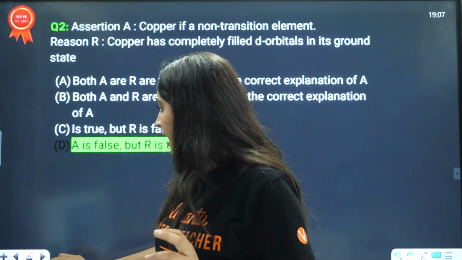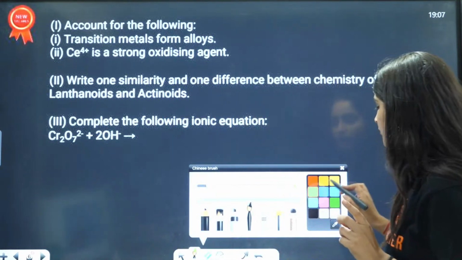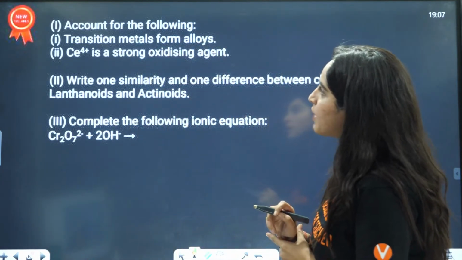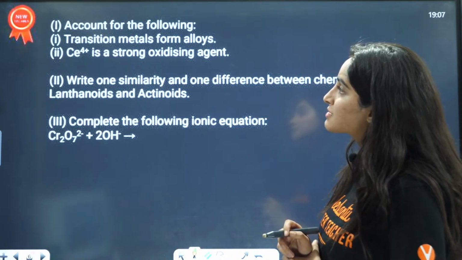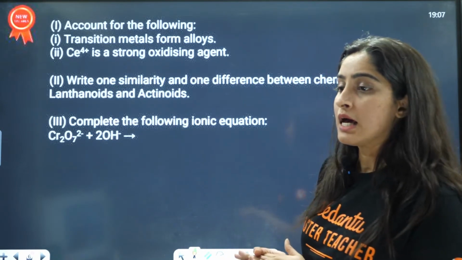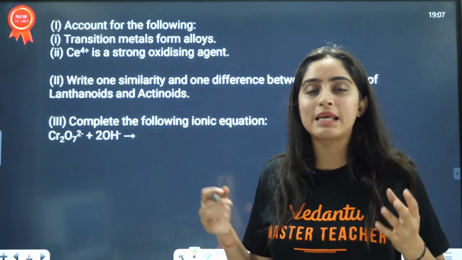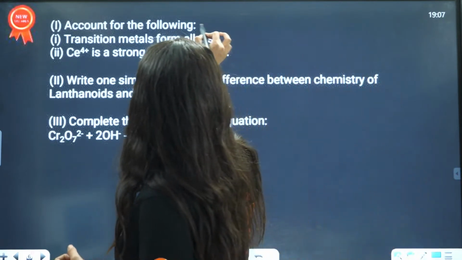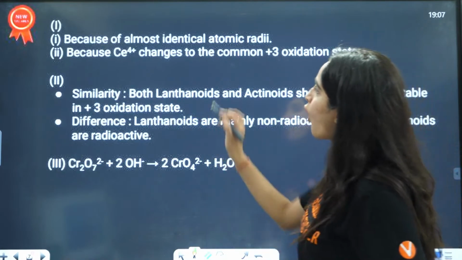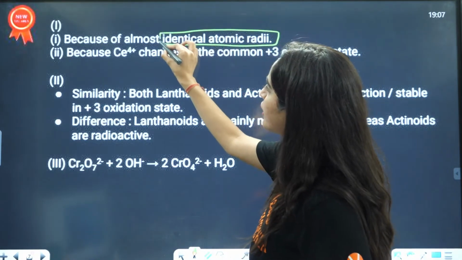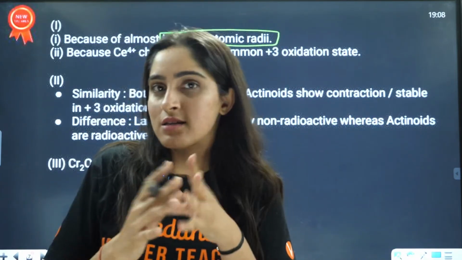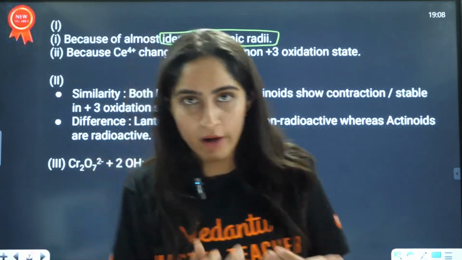Now we have come to the subjective questions, so let us start with the first one. Account for the following: why do transition metals form alloys? Is a transition metal forming alloys? Yes, definitely. So let us see the reason behind that. It is because of almost identical atomic radii. We know that D block elements have almost identical atomic radii. That is the reason when we mix them, they can easily form alloys, right?